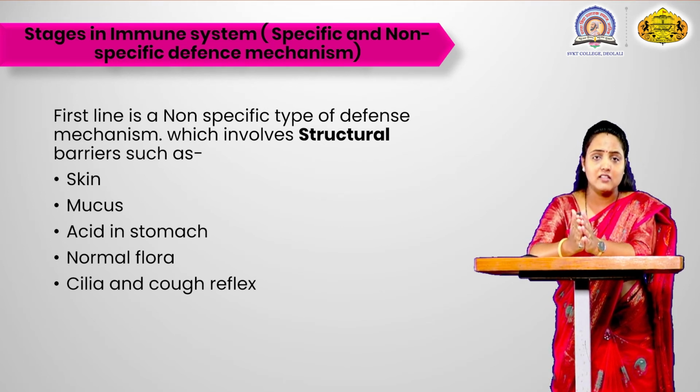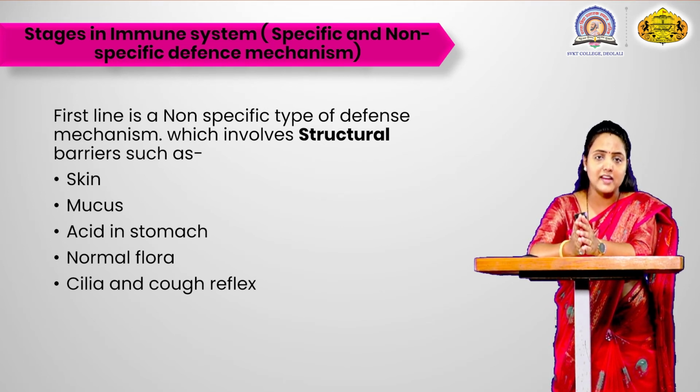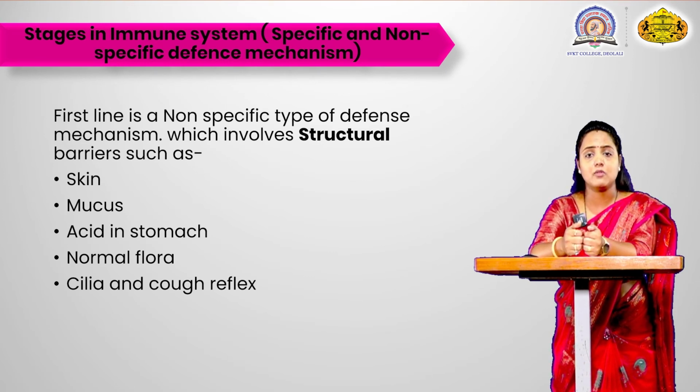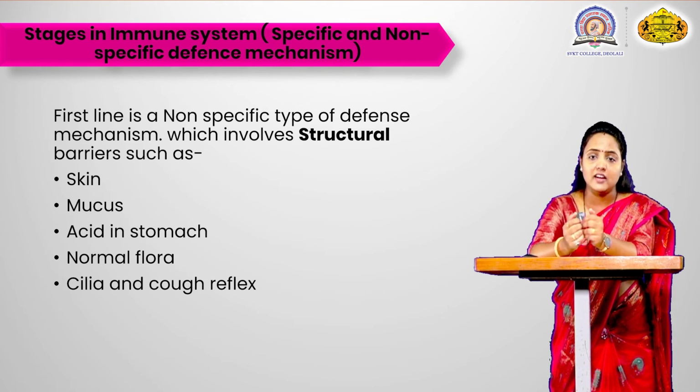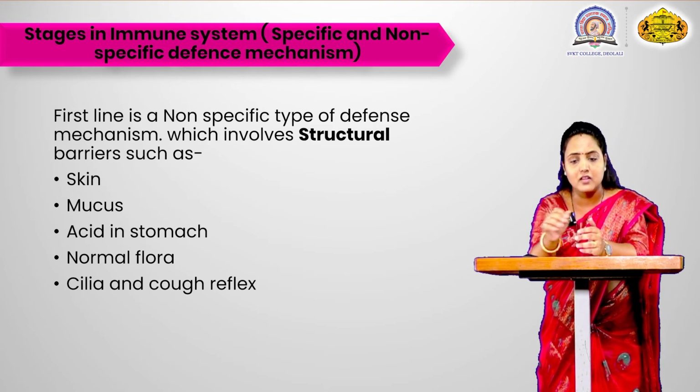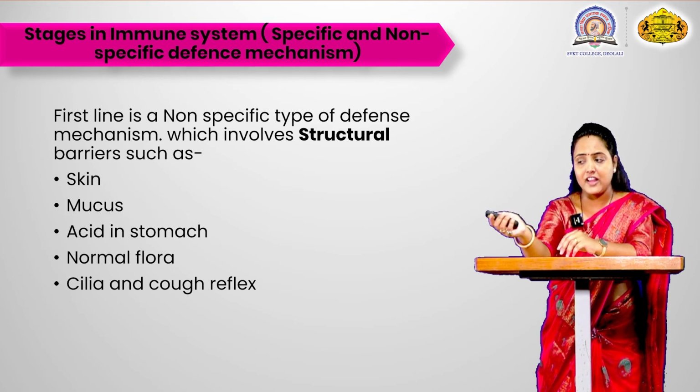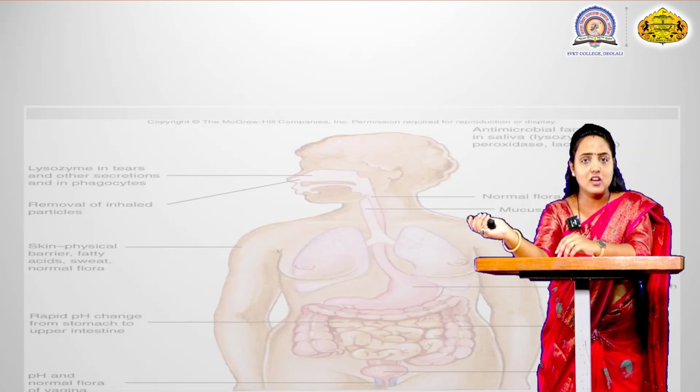Skin is the major barrier of your body. Mucus, saliva which is present in the mouth, is also a barrier. The acid which is present in the stomach is also a barrier when you are eating something from outside. The acid kills the unwanted microorganisms which have entered the body. Normal flora of the body, cilia and cough reflex are also structural barriers.